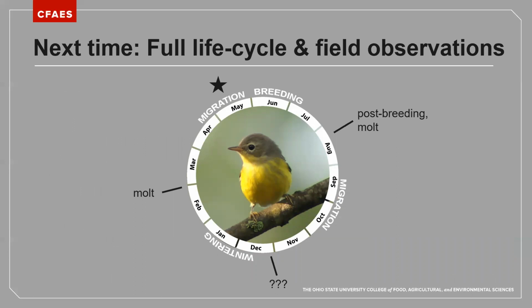As I mentioned earlier, it's really important to note that habitat needs vary throughout the course of a year for any given bird. And a lot of what we have been discussing is related to breeding season. But that's only a small part of the picture. So in the next video, we're going to be talking about the full life cycle, how habitat needs vary over time, and how you really should learn to observe birds in the field to help with identification and understanding conservation needs. So stay tuned, we'll cover that next.